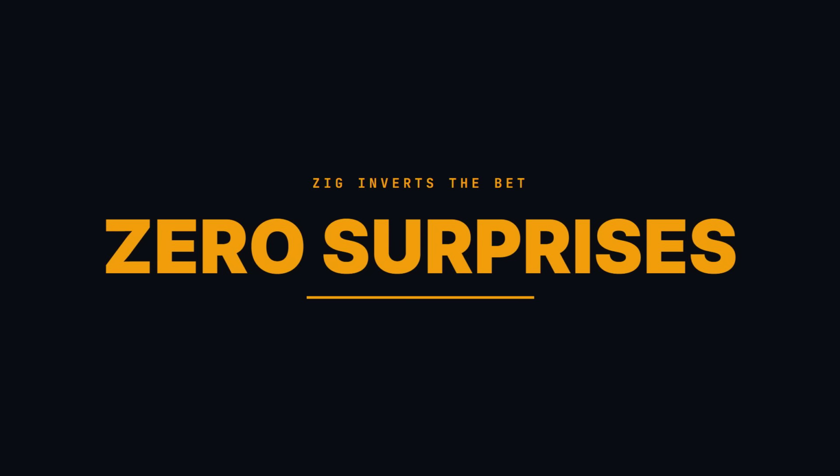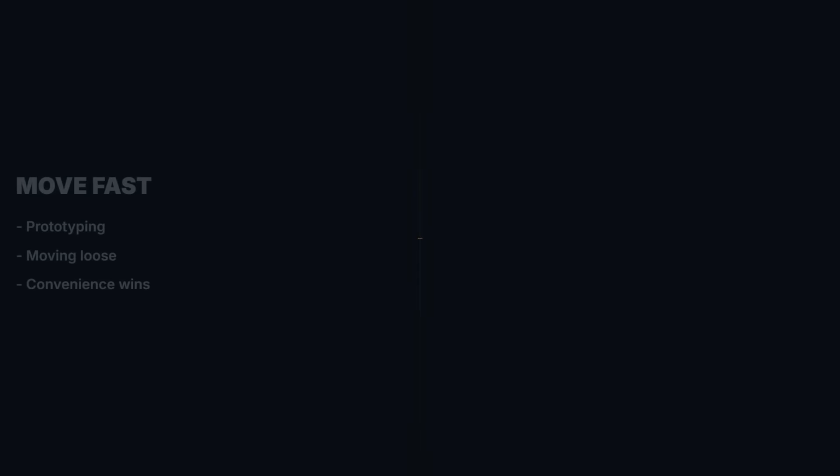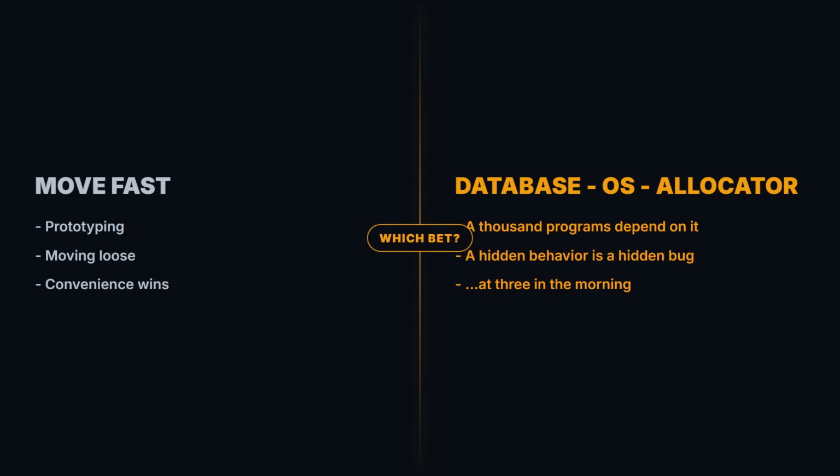Zig inverts the bet. It accepts more ceremony, more explicit function calls, more visible defers, more allocators threaded through signatures in exchange for one property. Zero surprises. Nothing runs that you didn't write. Nothing hides behind a symbol. Which bet is correct depends entirely on what you're building.